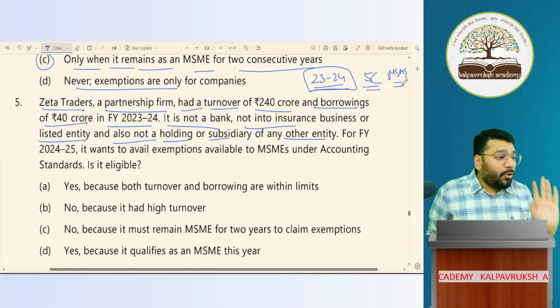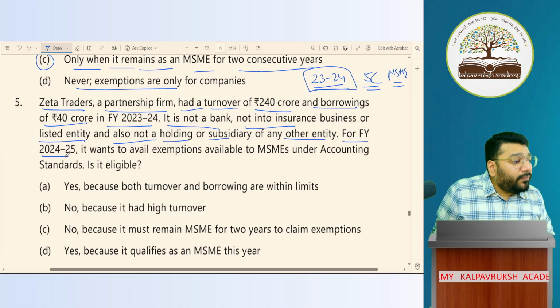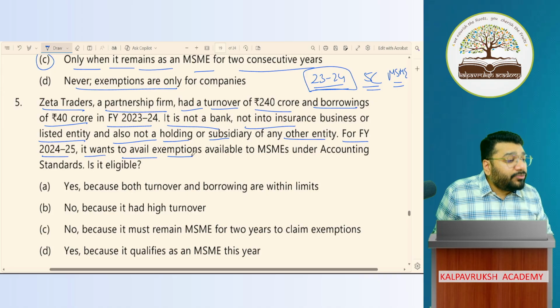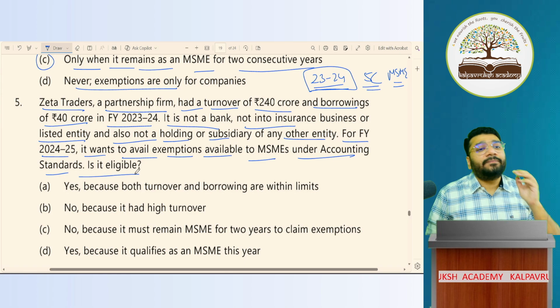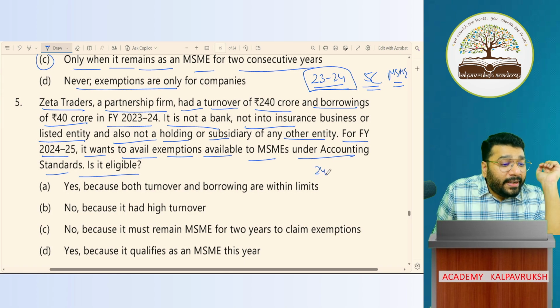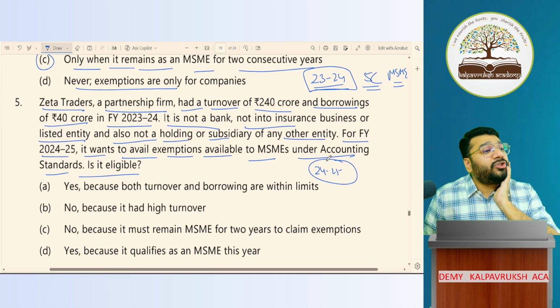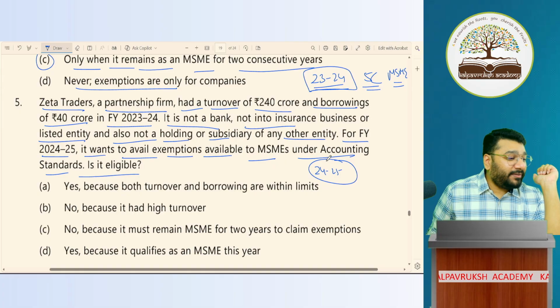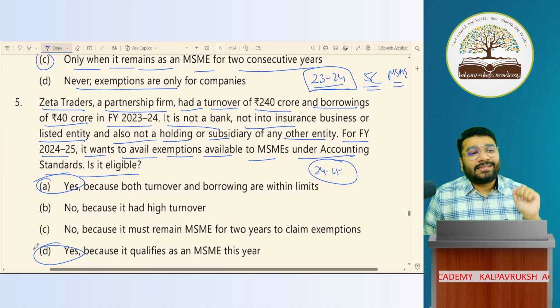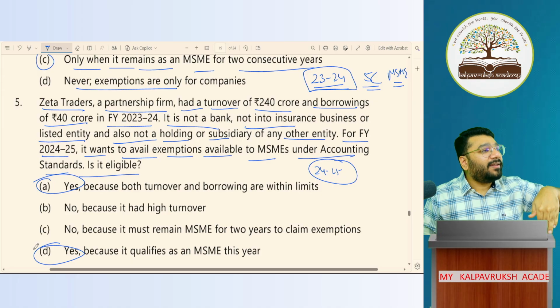Now, for financial year 24-25 it wants to avail the exemption available to MSME under accounting standards. Is it eligible? In 24-25, they want to avail exemption. Can they take exemption? Now look at the options. Option A says yes. Option D says yes. Yes is the right answer. But which yes?